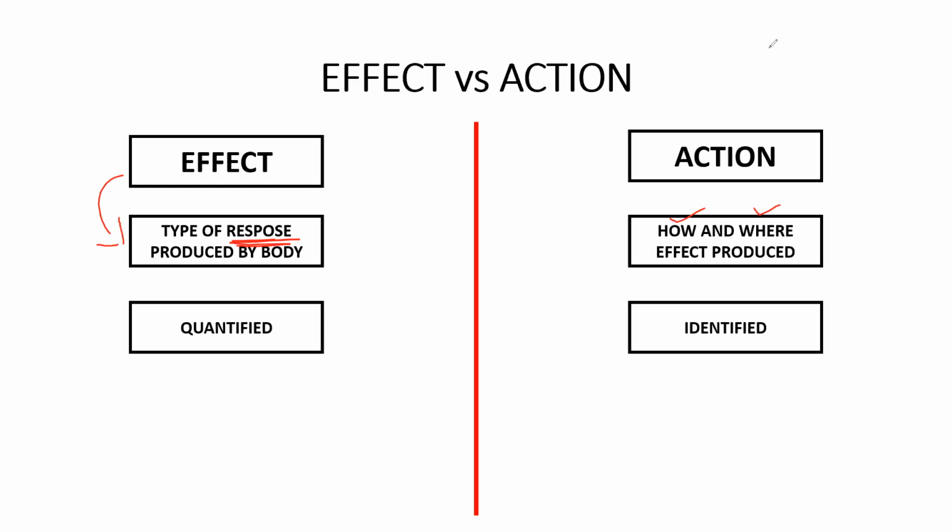This effect can be quantified, that means we can measure whether it is increasing or decreasing. But action can only be identified. We can see it, that's it. We can't measure it. So let me clarify by giving one small example, and with that example, you will never forget what is effect and what is action.